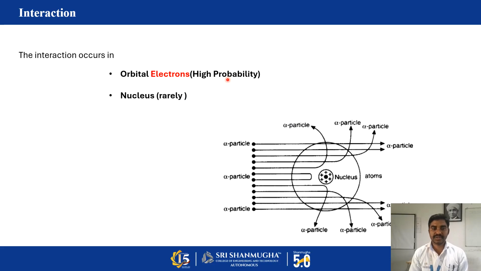If we pass this charged particle or electromagnetic wave towards this matter, first the electron will respond to the incoming particle or wave. If the incoming radiation or particle has sufficient energy, then it can penetrate through the nucleus or near to the nucleus.